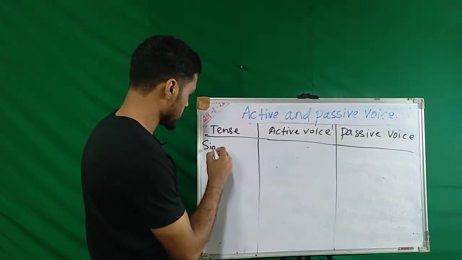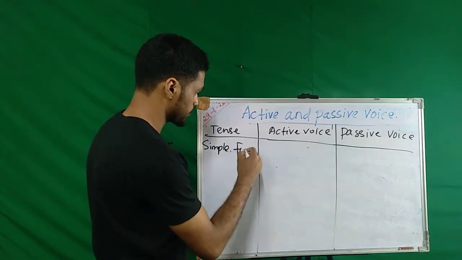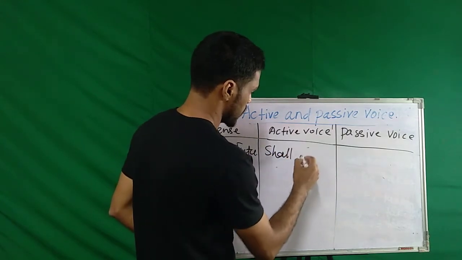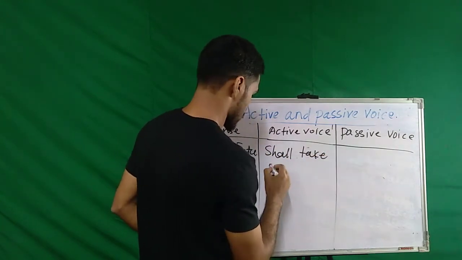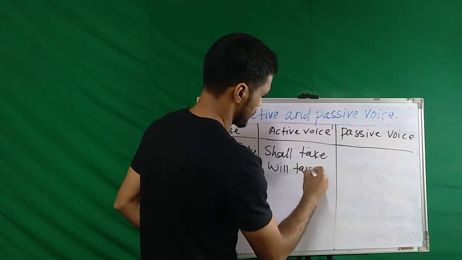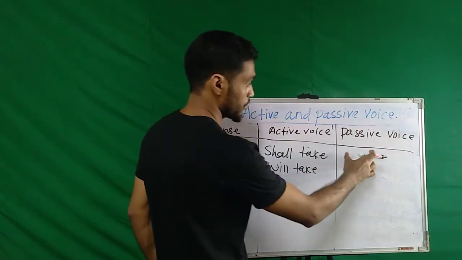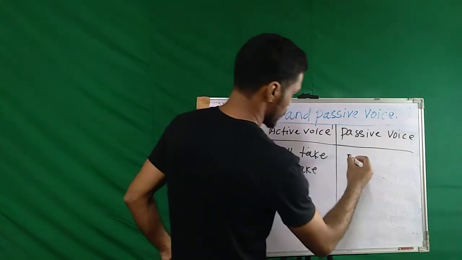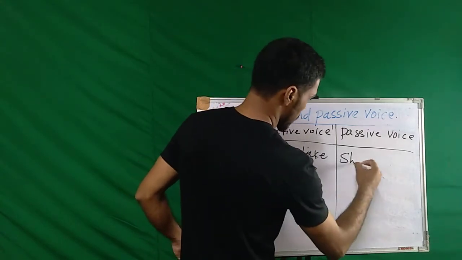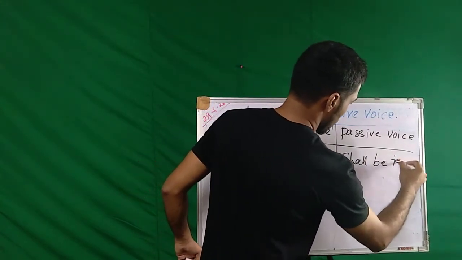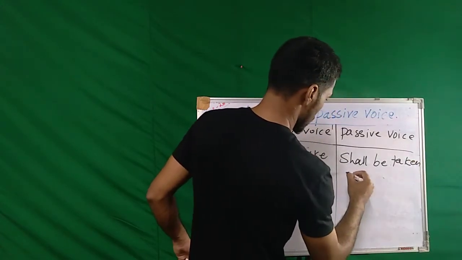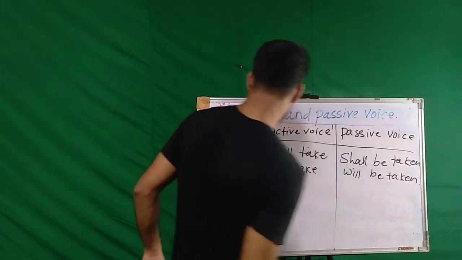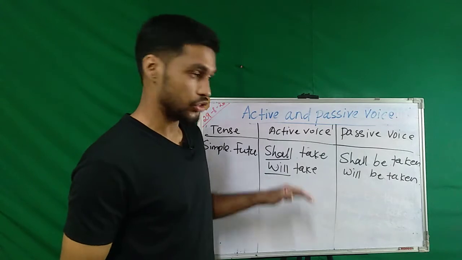So simple future, like shall take, will take. Now we are going to add the appropriate helping verb. It will be shall be taken or will be taken, if it is in simple future, right?